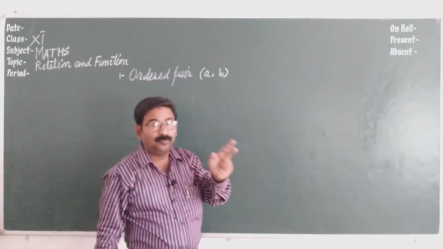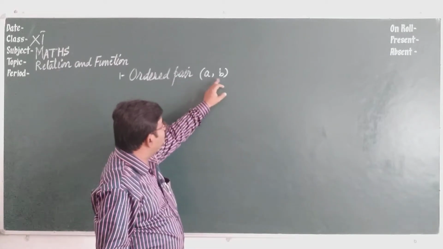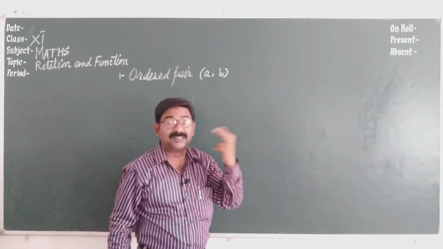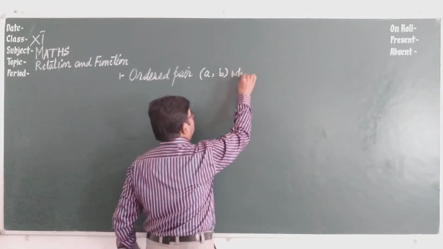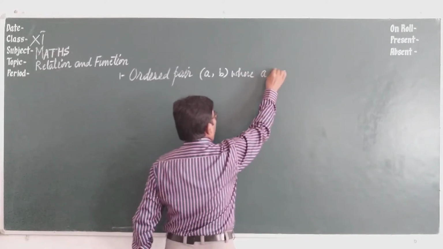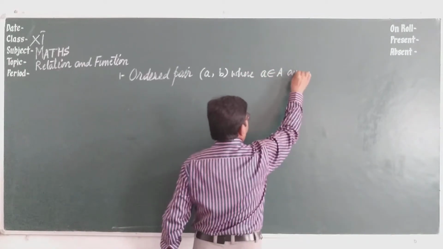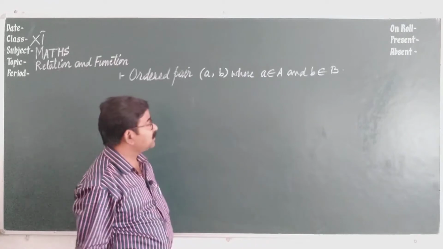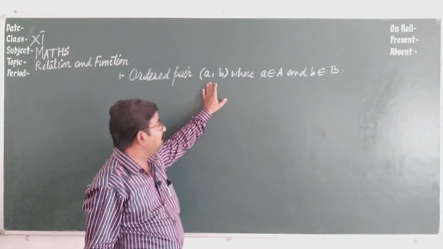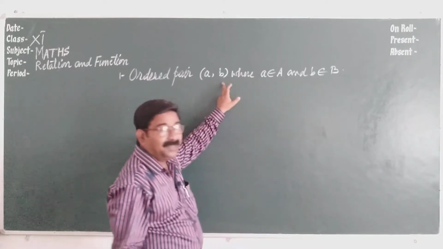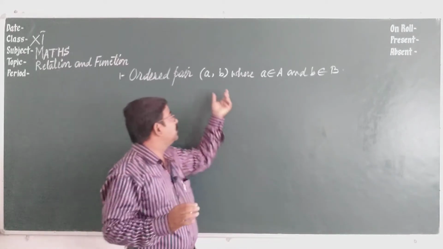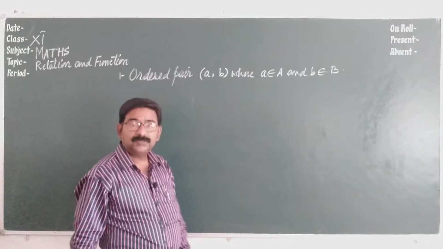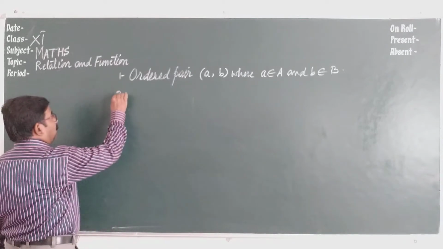So if we have two elements a and b, these belong to two different sets, where a belongs to set A and b belongs to set B. Means A and B are two sets, from A I have taken one element a, from set B I have taken element b, and we have made the pair. This we call an ordered pair. Got it?